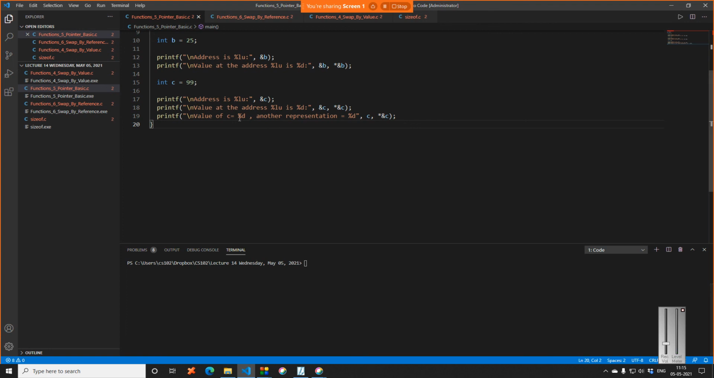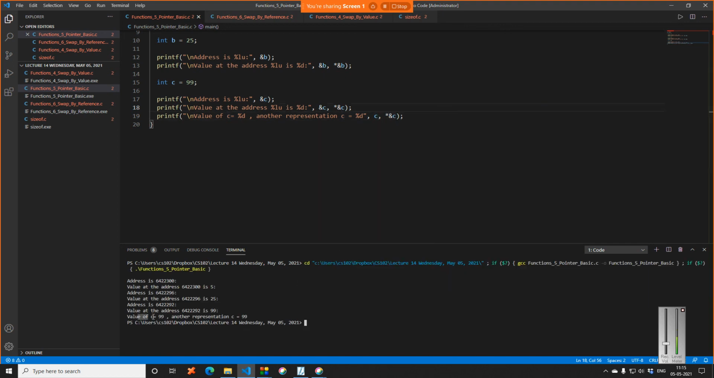So now you can see I'm printing the value of C in two ways, right? C equal to %d, the access specifier. Then I'm printing C and I'm printing star ampersand C. So you can see value of C is equal to 99 and another representation C is equal to 99, right? Just another way, because if you are using the address, then you need to specify the star operator.